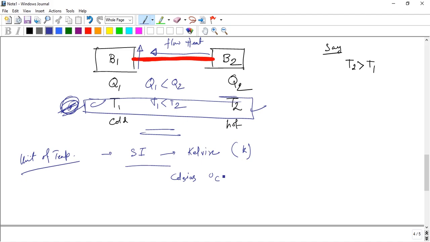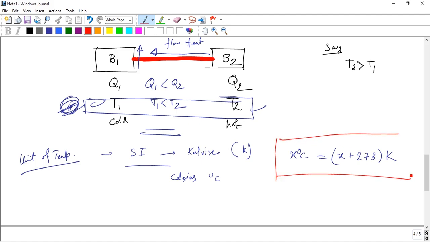There is a relation between Kelvin and Celsius. Suppose there is x degree Celsius, then the formula is x plus 273 equals the temperature in Kelvin. That is the relation between centigrade and Kelvin.